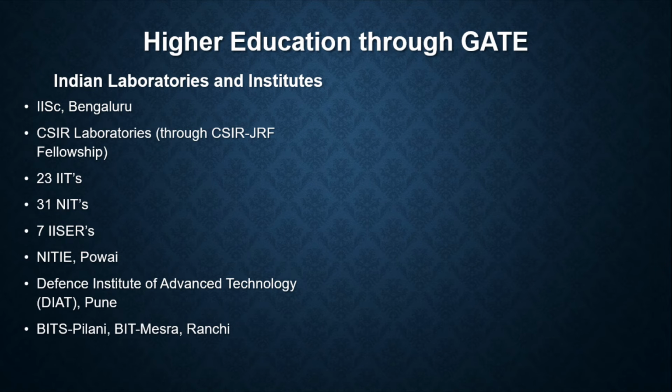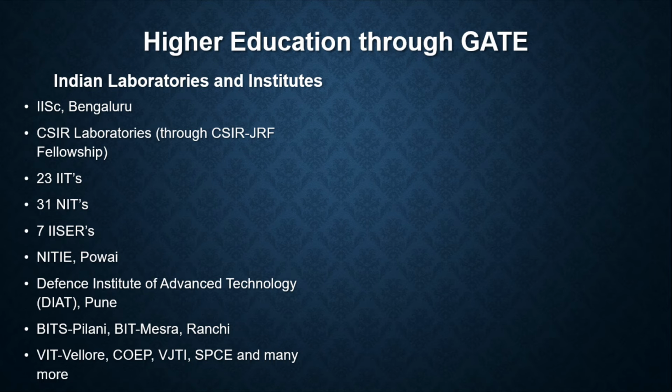Then some other premier institutes in the country. We have the Birla Institute of Technology and Science at Pilani, Rajasthan. Then the Birla Institute of Technology at Ranchi. Then some other institutions of national importance, say VIT Vellore, which today, being a private institution, is ranking among the IITs in the national rankings.